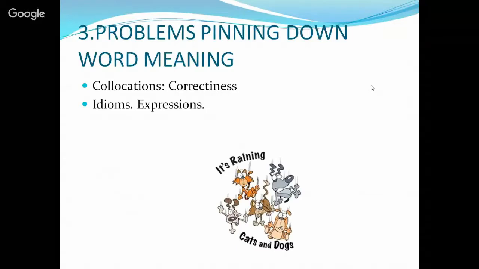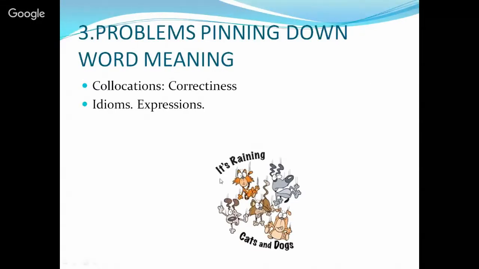As an example, we can have black and white or white and black. So that could be a kind of collocation problem. And then we also have idioms, which are expressions we cannot translate literally. As in this one, it's raining cats and dogs. That doesn't mean that it's literally raining cats and dogs, but this is an expression used when it rains a lot.